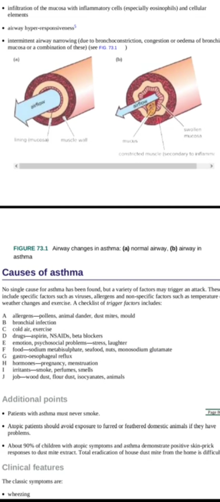Causes of asthma are really important, and the most important that do come in the exam is the drugs causing asthma: aspirin, NSAIDs, beta blockers. But ACE inhibitors also cause dry cough, as you all know, and ACE inhibitors we cannot recommend in patients with asthma. Do remember this as well.